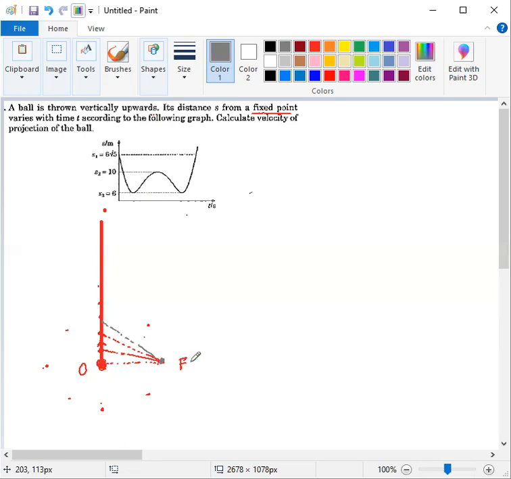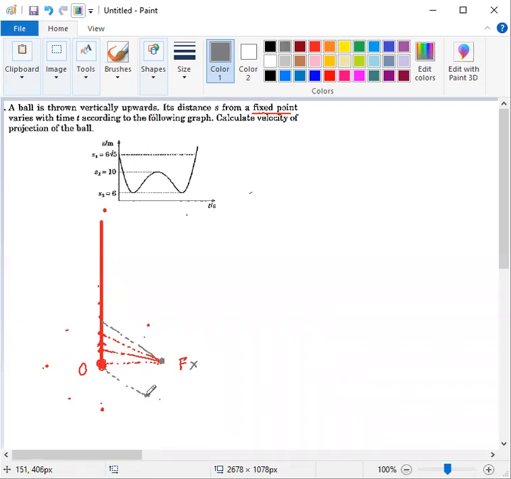So this must not be possible. This case is not indicated or given in our question as per our discussion. So let the point F be here. If the point F is here, then what will it be? If the point F is here, then let this be our initial distance.